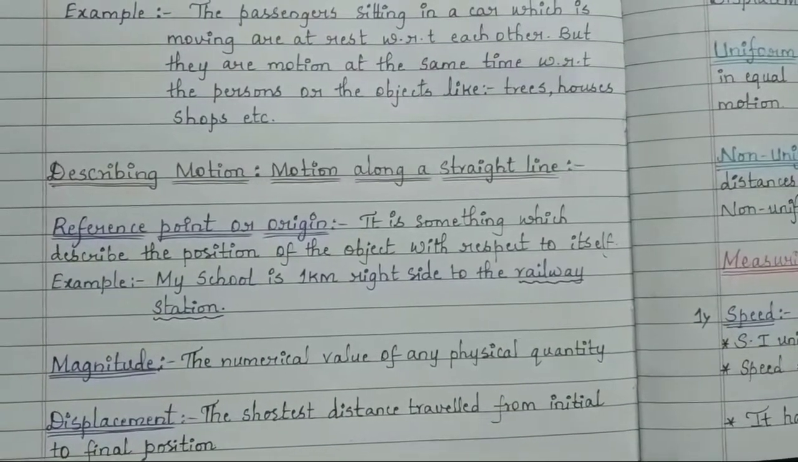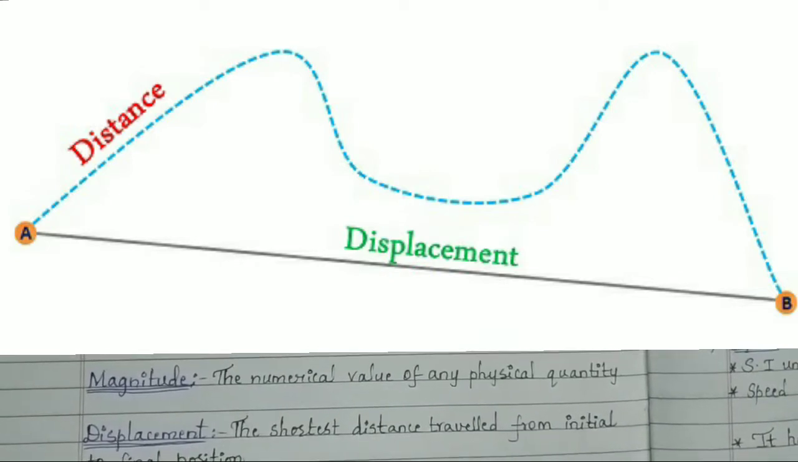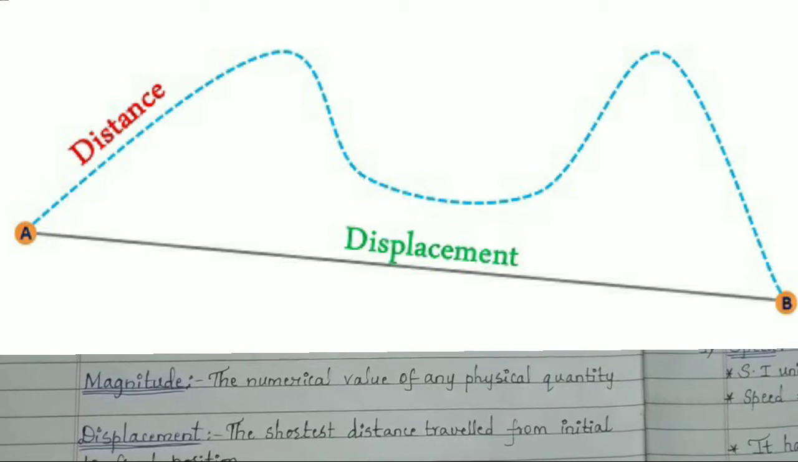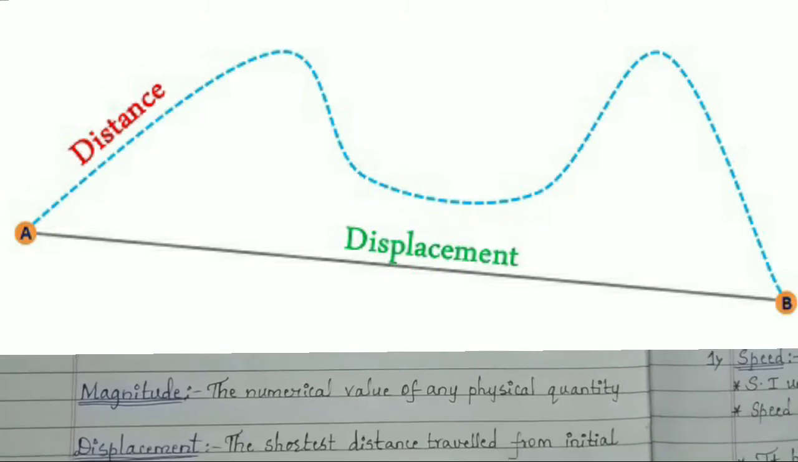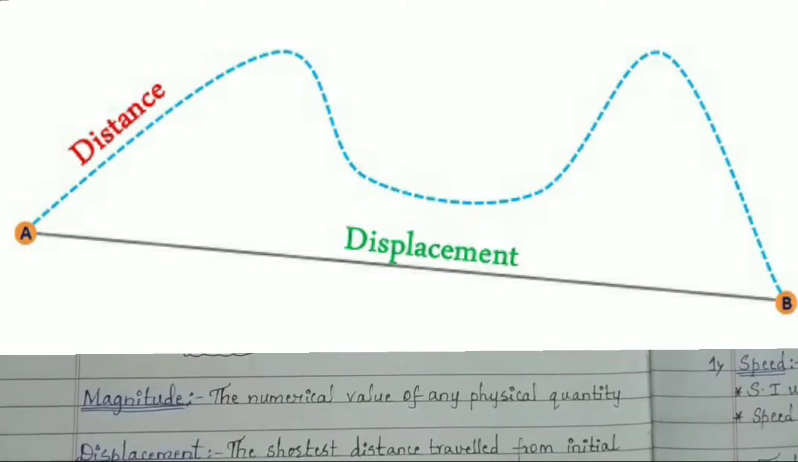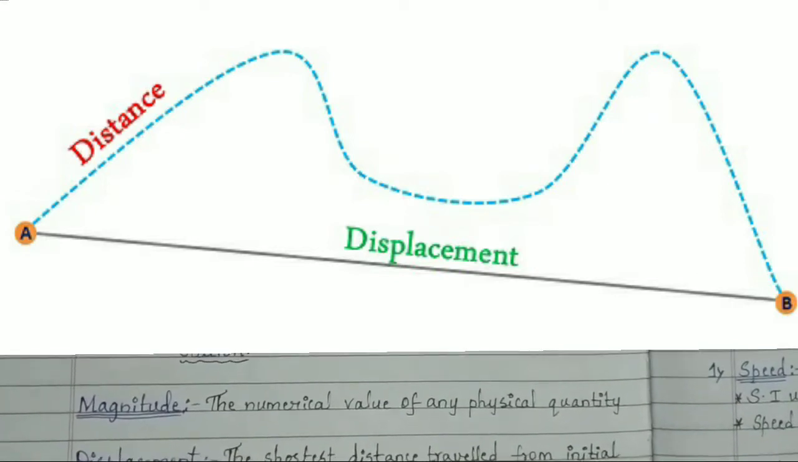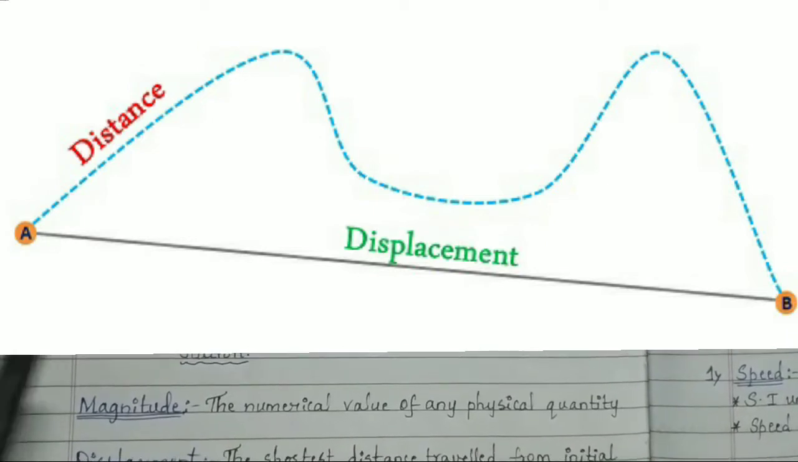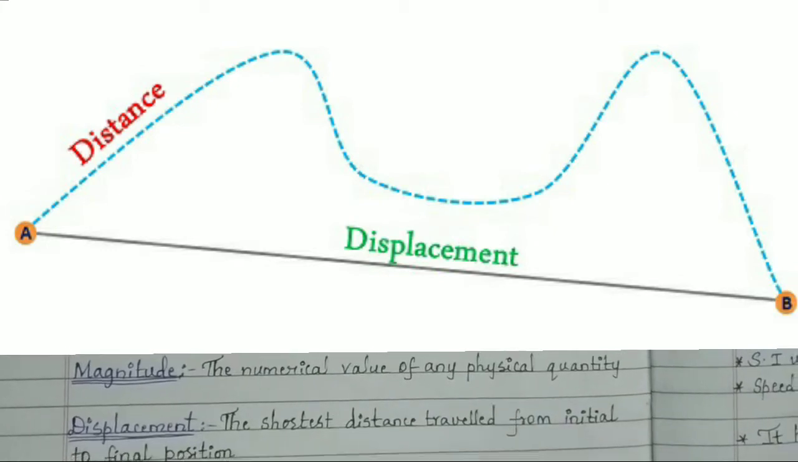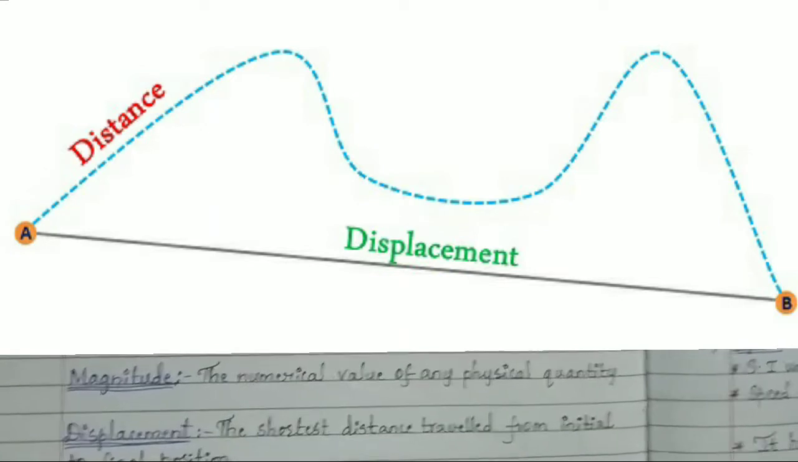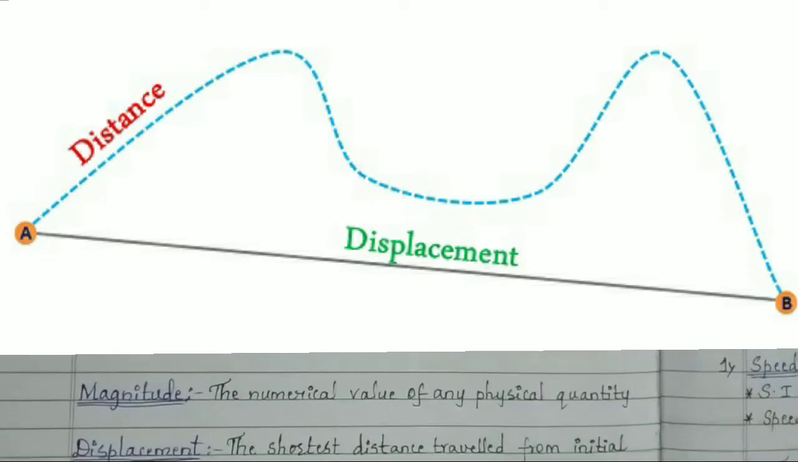You can see the example on your screen. The longer blue color line shows the distance traveled. It means whatever distance you have traveled, that is the curvilinear path. And the displacement is the shortest distance which you have traveled from A to B. You can travel from A to B in two ways: one in the curved path, and one in the straight line path. The straight line path shows the displacement because it is the shortest distance, whereas the blue colored dotted line shows the distance traveled, the total distance you have traveled.